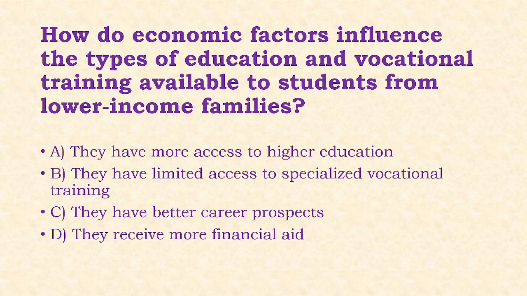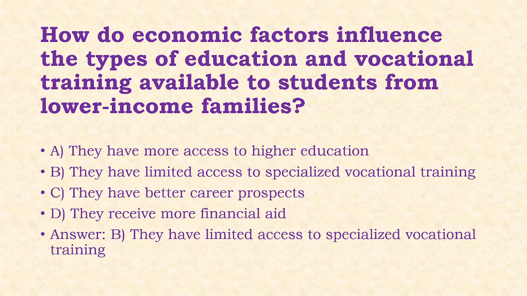Next, how do economic factors influence the types of education and vocational training available to students from lower income families? Options: they have more access to higher education, they have limited access to specialized vocational training, they have better career prospects, they receive more financial aid. Answer of this question is option B, that is they have limited access to specialized vocational training.